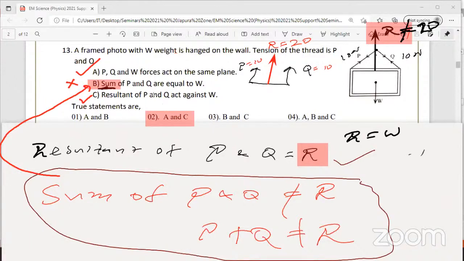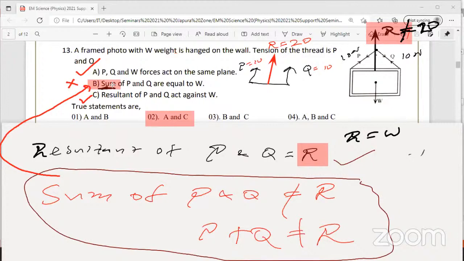Now, how can I make the statement B also correct? What word should be replaced with "sum"? I should put "resultant". Can you all please write it separately? B will be correct if "sum" is replaced by the word "resultant". Resultant of P and Q equals W.